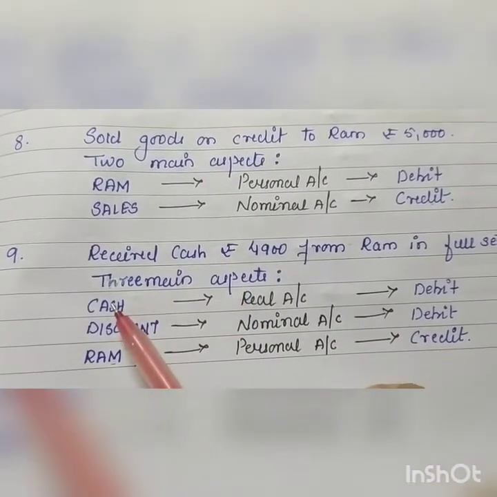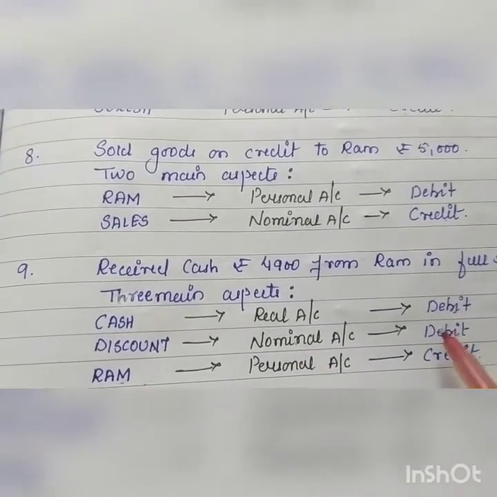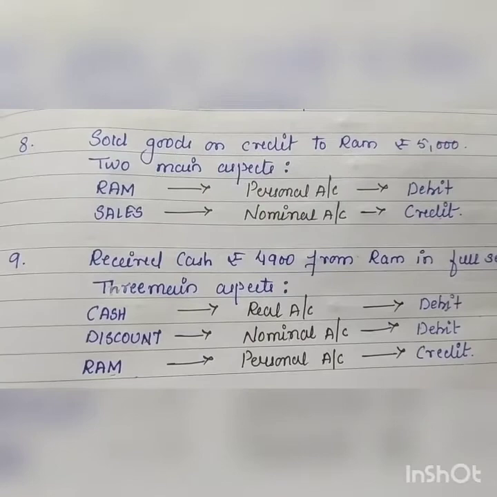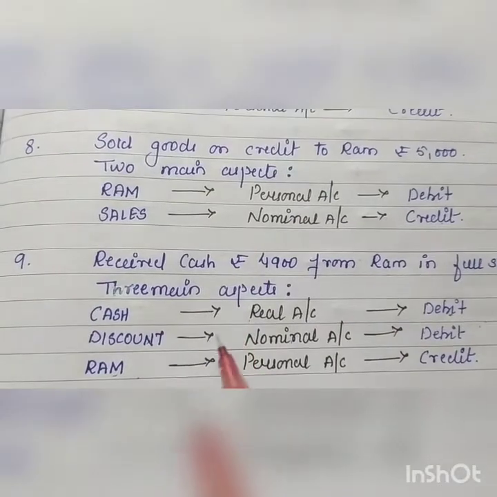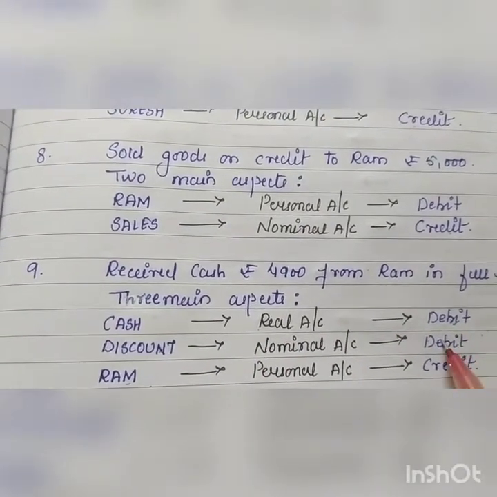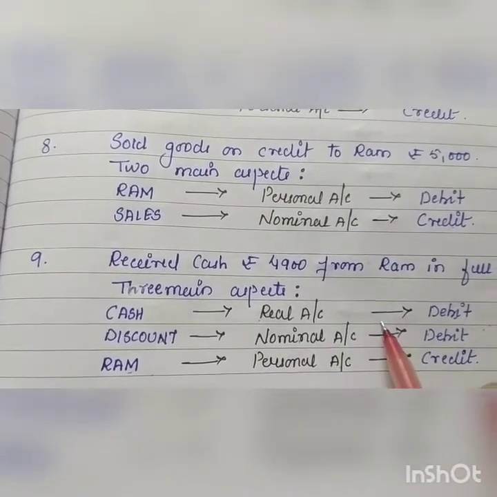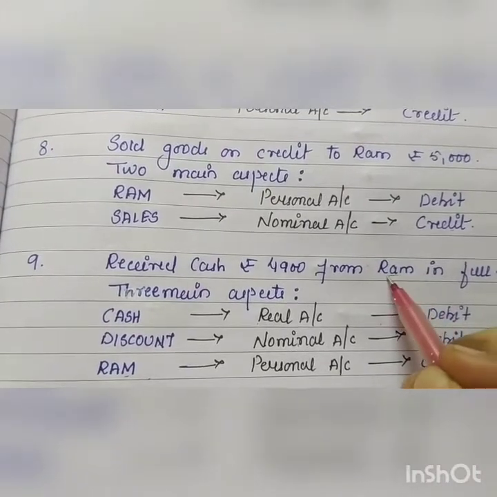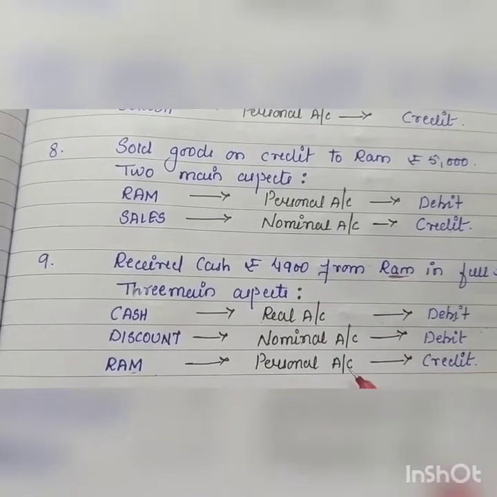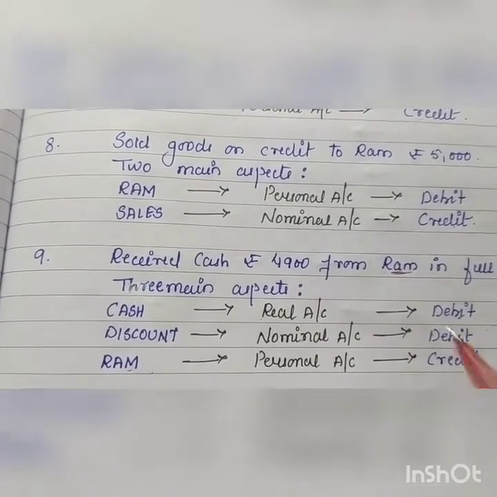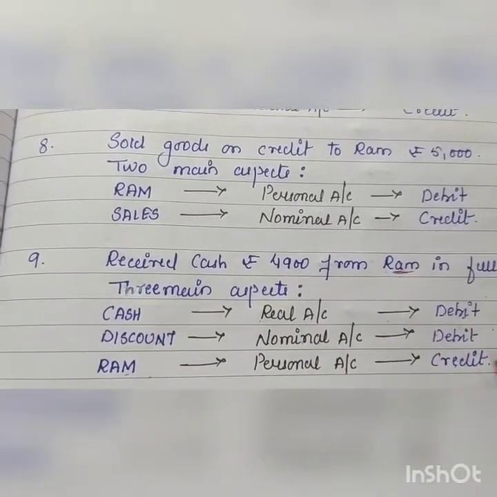Received cash, we are receiving cash, so it will be debited. Nominal rule: debit all expenses and losses, credit all income and gains. हम डिस्काउंट दे रहे हैं राम को, हमारे लिए 100 रुपीज एक्सपेंस होगा, so it will be debited. Personal account rule is debit the receiver, credit the giver. Here Ram is the giver, है ना, राम से हमें पैसे मिल रहे हैं, so his account will be credited. Okay, cash debit, discount debit, and Ram credit.